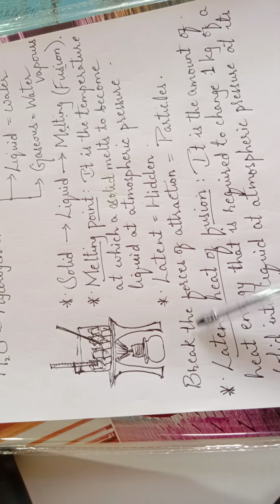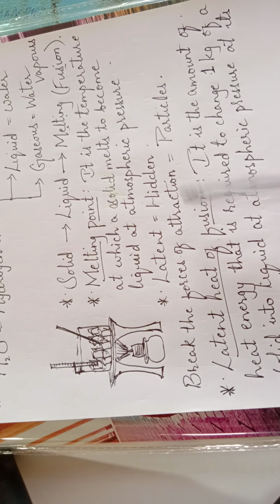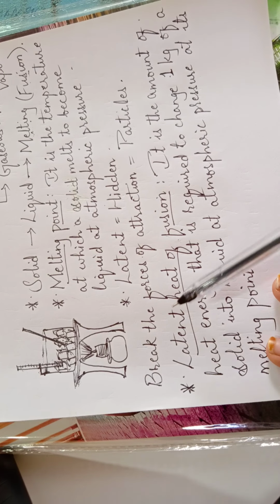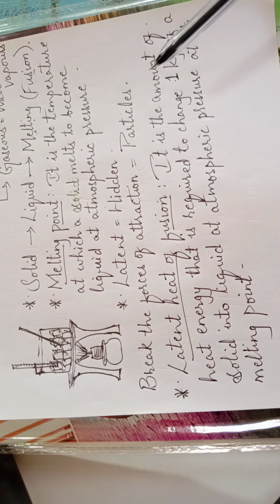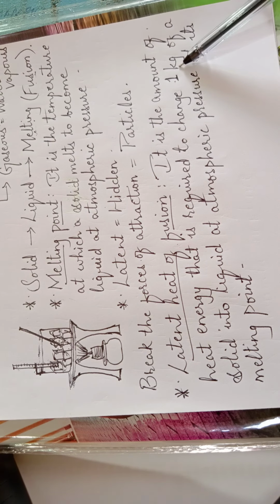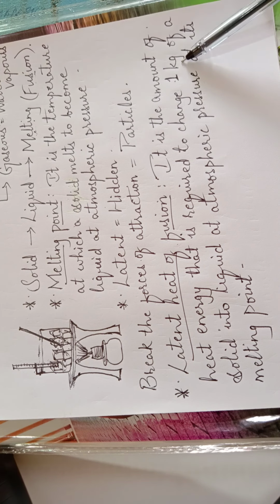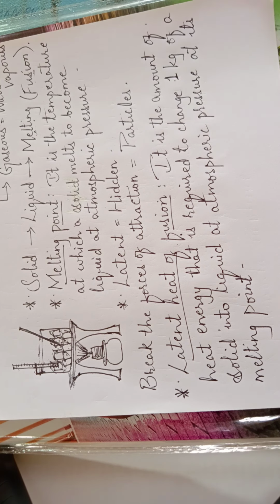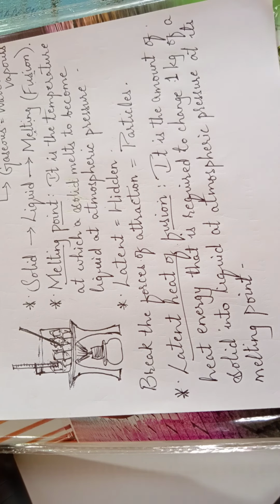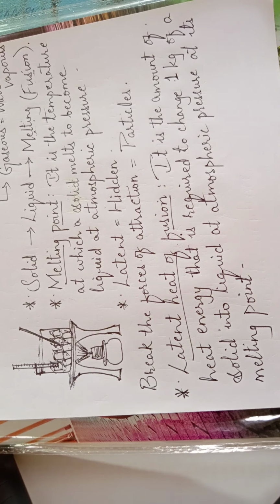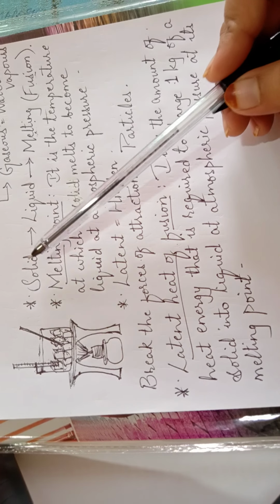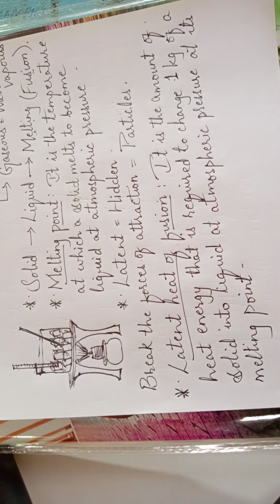So this latent heat is used to break the forces of attraction present between the particles. We have the definition for latent heat of fusion here again. Here we are using 1 kg as the standard quantity so that we can calculate it for different materials. So in the next video we will be discussing the change of liquid state into the gaseous state.